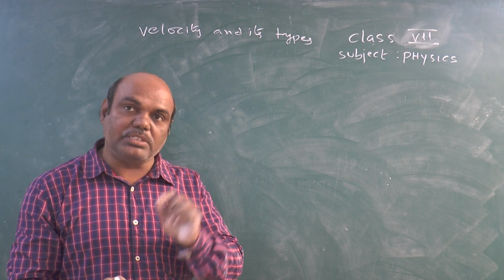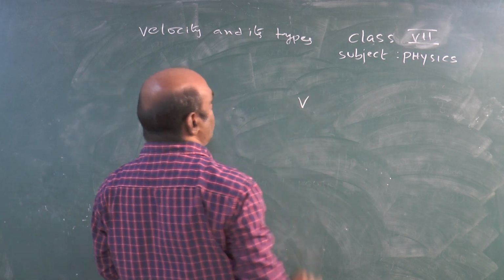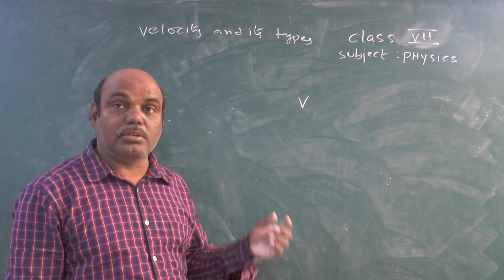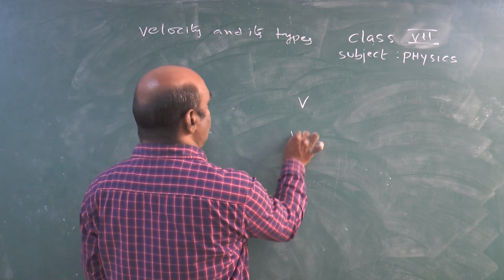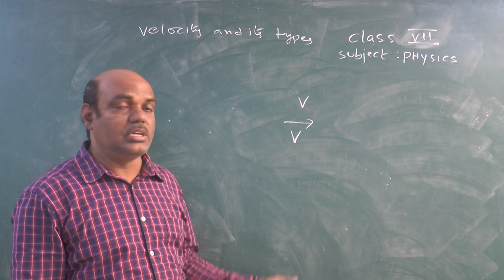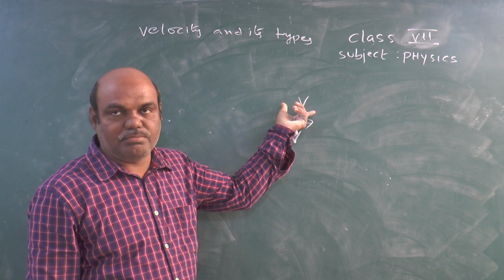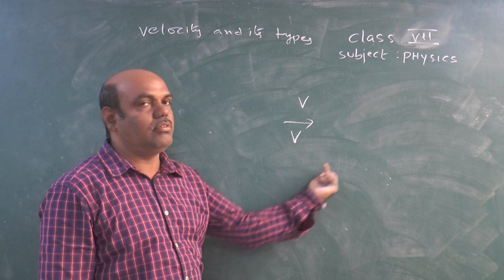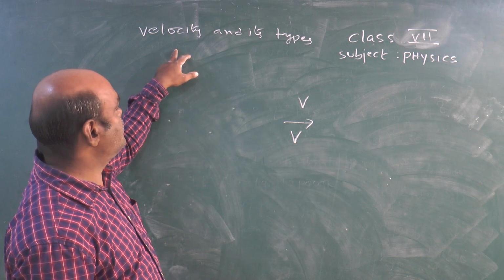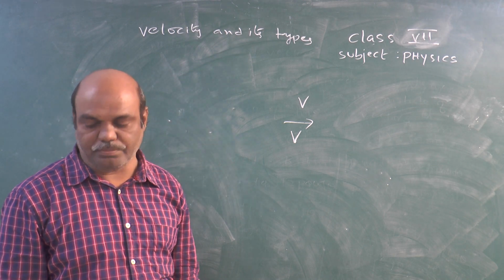While representing also, speed we represent by v. There is no problem, v we can use, but velocity we represent by v with an arrow mark. What does this mean? v is speed in a specific direction, and this is called velocity. Now, today we are going to discuss problems based upon velocity and its types.